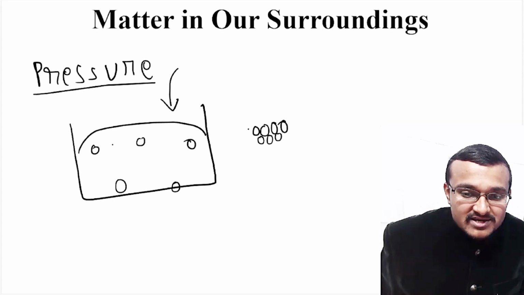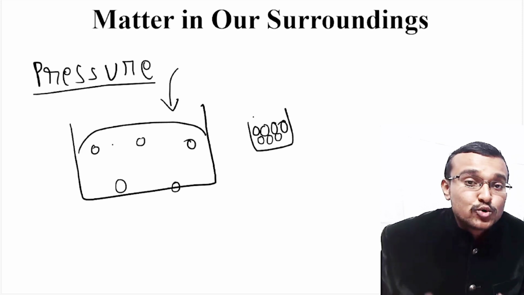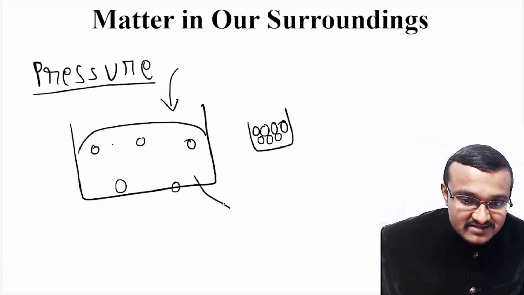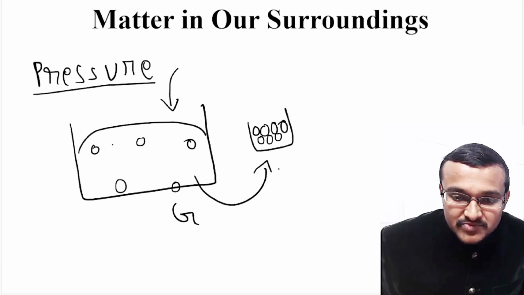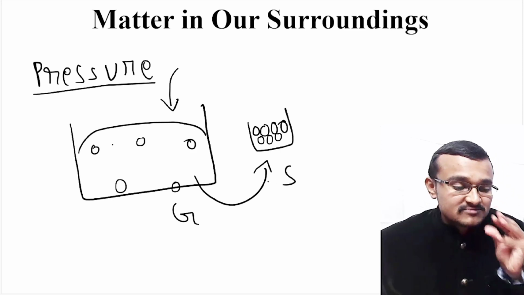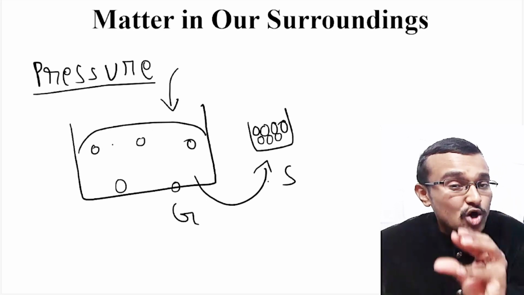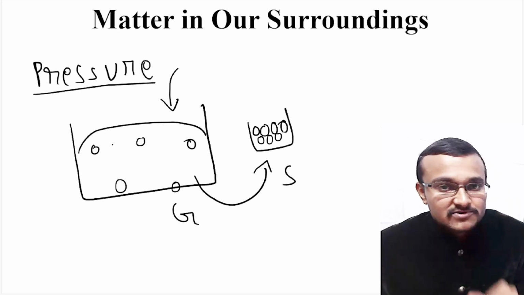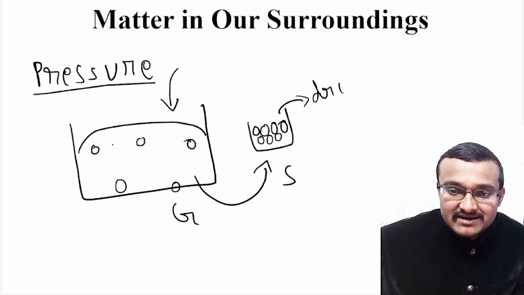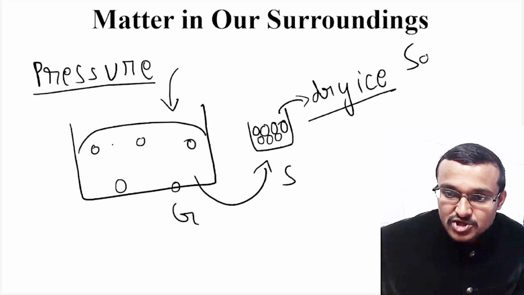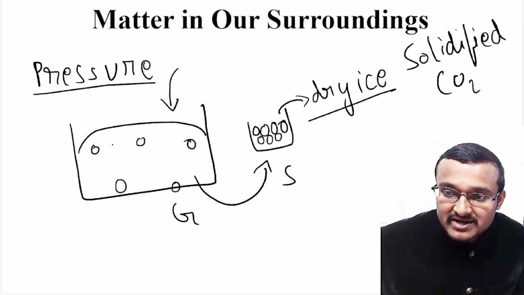That means these particles are very close and forming bonds with each other due to the applied high pressure. Because of this pressure, the gas is converted into a solid. That means gaseous carbon dioxide molecules are converted into solid carbon dioxide, which is known as dry ice. Solidified carbon dioxide is known as dry ice.